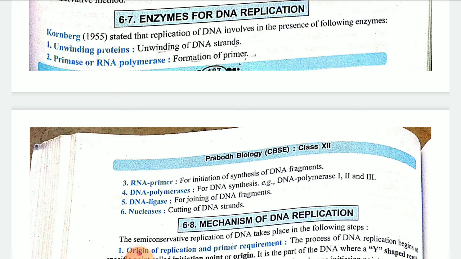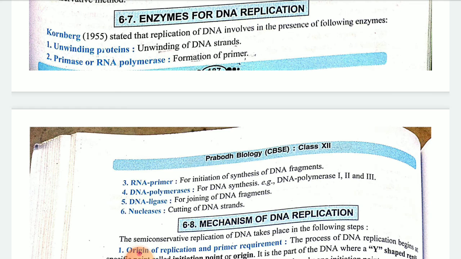First one is your unwinding protein. You people know very well, 2 spirals have been tied together, and when you unwind, what happens? Again the spiral will come back to its position. Exactly it will not come back, but somehow again it will coil. So to maintain that tension, or that vibration in between the two, to reduce the tension of the DNA strand, they use certain binding protein.